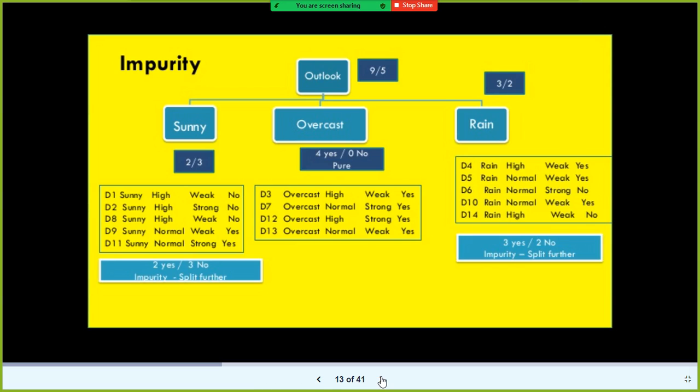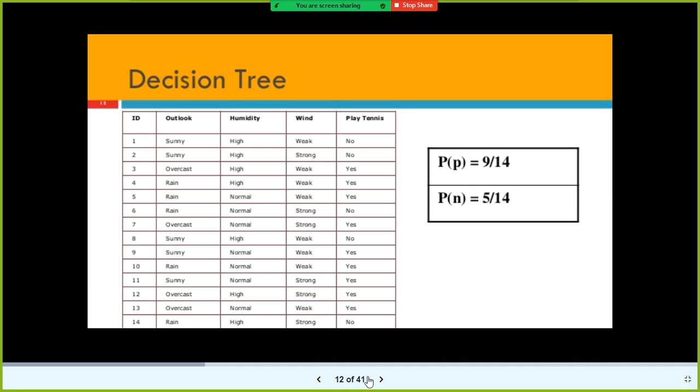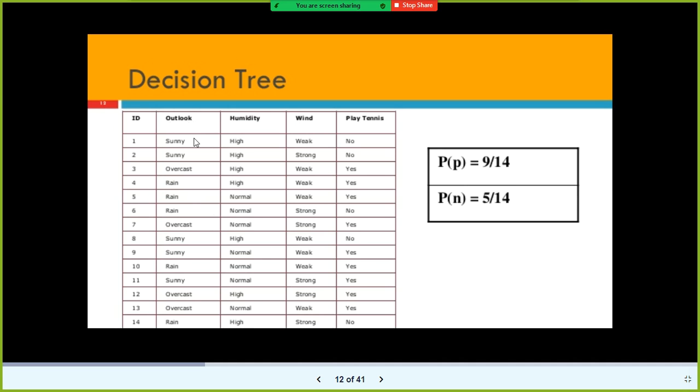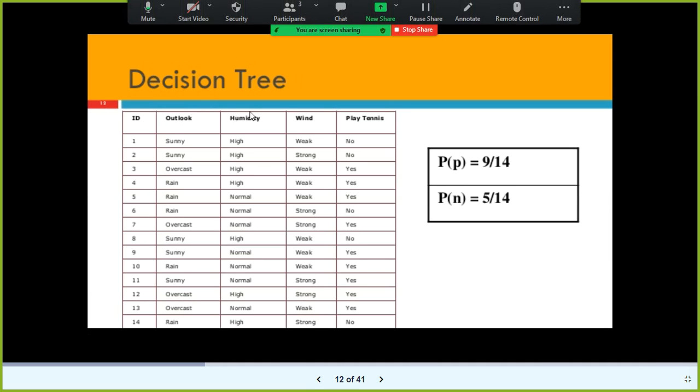Now, one thing we need to understand very clearly. When you look at this decision tree, the root node is outlook. I told you the topmost one is the root node. Now the question is why the outlook column is considered the root node. Listen very carefully. Is it just because the outlook column is located first in this data set?